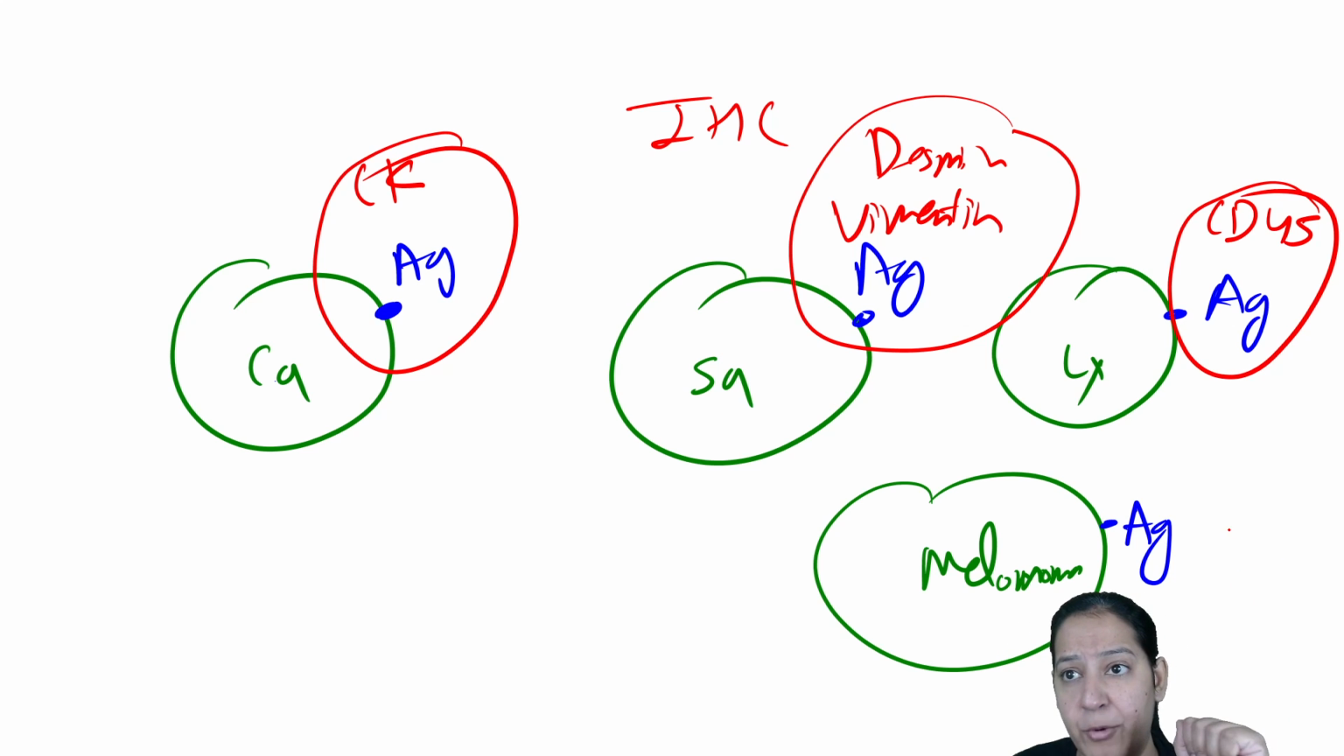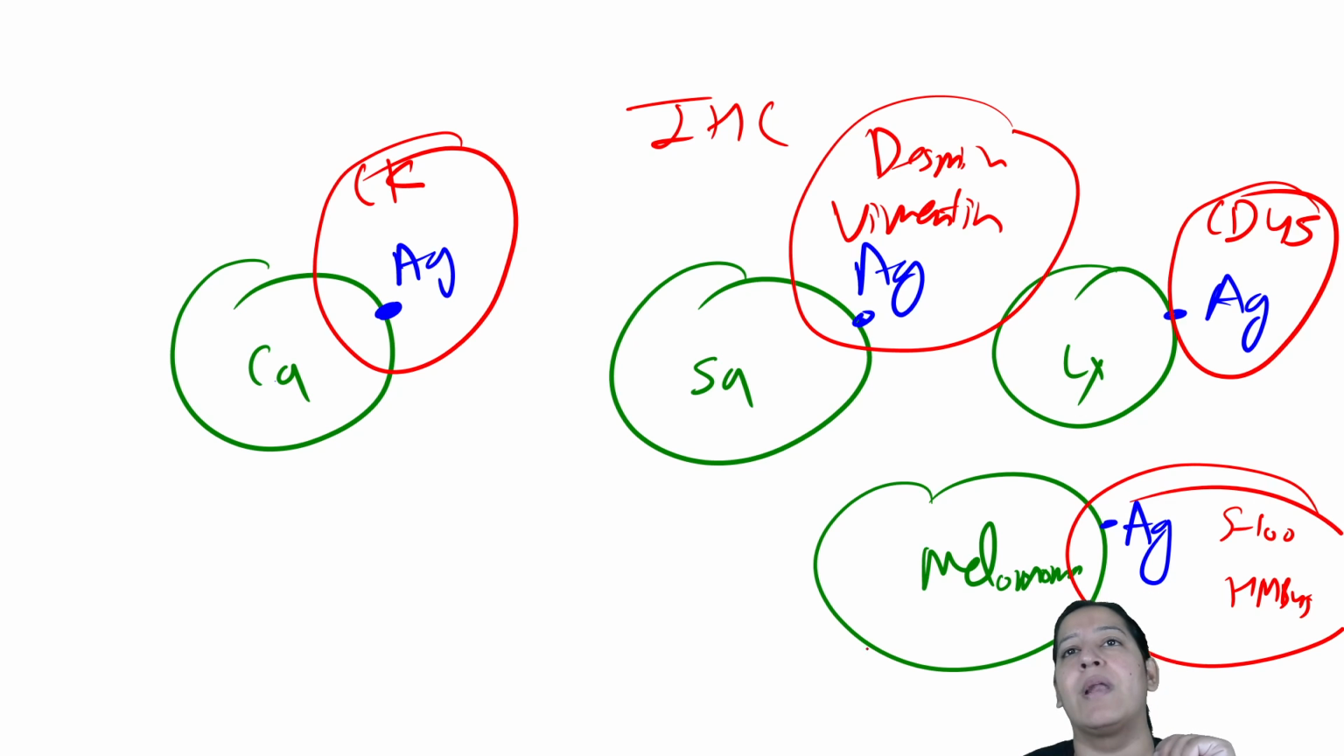For melanoma, what is used? S100 or HMB45. These are the names of the IHCs. HMB45 will be picked up by melanoma only. So actually these IHCs which I have enumerated here with a red color.